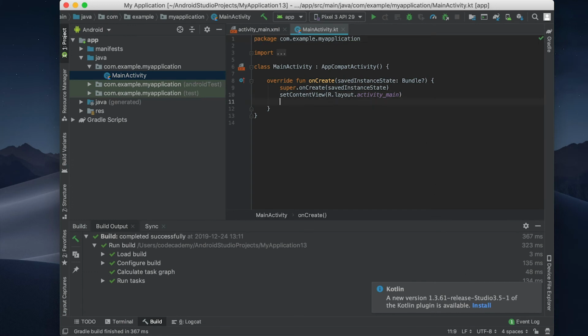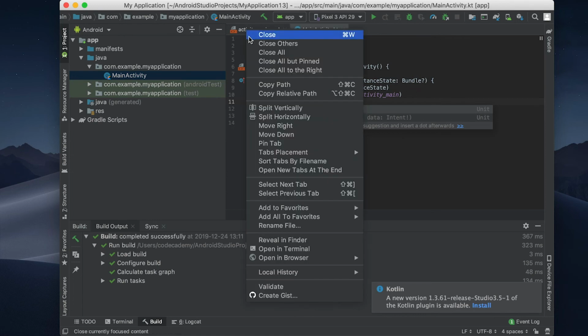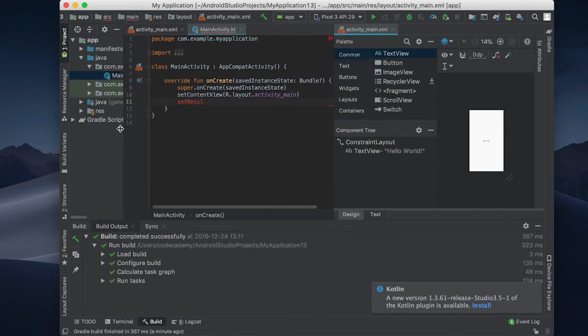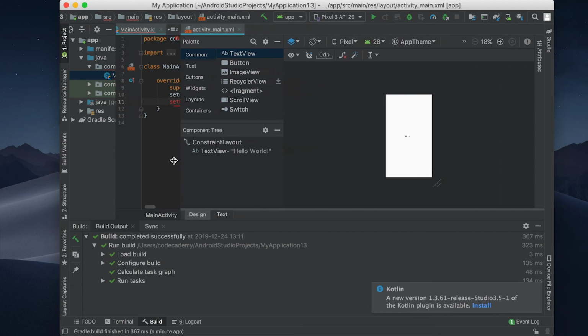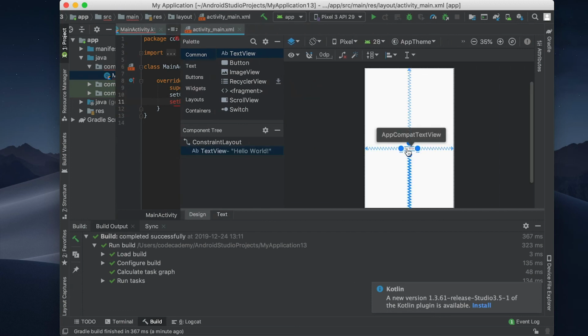The text editor is designed specifically for Android development, so it'll give you code completion options, allow you to display multiple files at once, and even provides an interactive UI editor where you can design and test user interfaces.